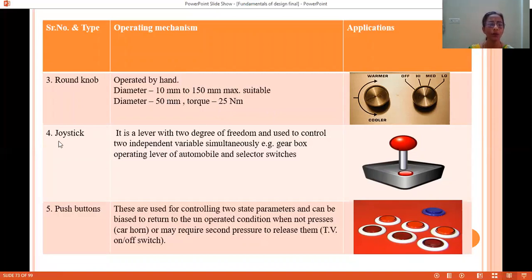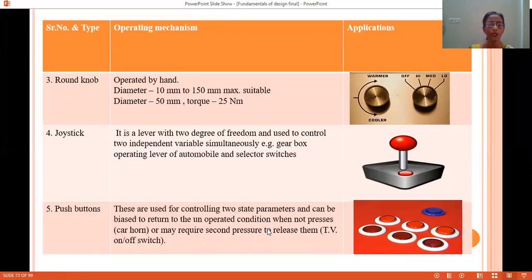Next type of control is a joystick, which is available in gaming as well as in cars. That joystick will be used for operating levers in the automobile and selector switches. Next we have the push button.